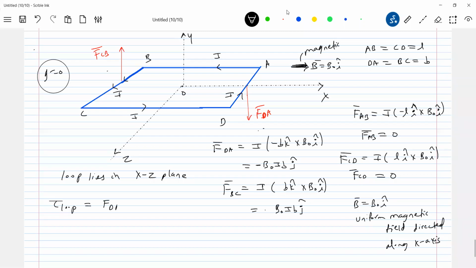Both will be F on DA into AB by 2. What about the torque, clockwise? Then F on BC into how much will it be? This also, not AB, I'll write the length, L by 2, L by 2. Both are clockwise, no? About what? What is the axis? About Z axis.